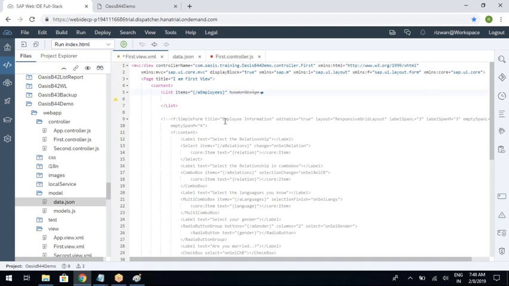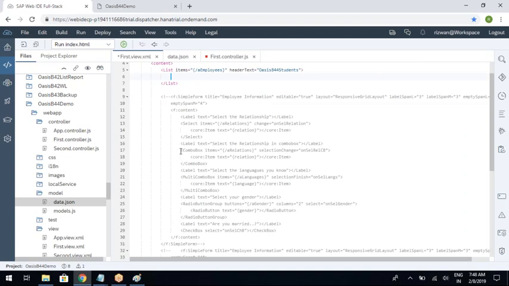The list will come with a header text property. So you can give some heading for the list, like Oasis batch 44 students. Okay. And inside this particular list, so inside the combo box, you created combo box item.